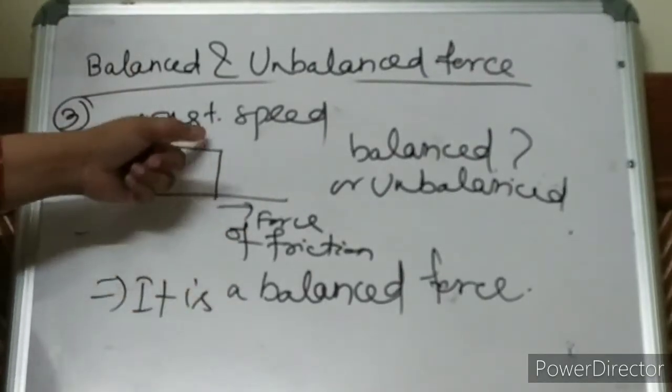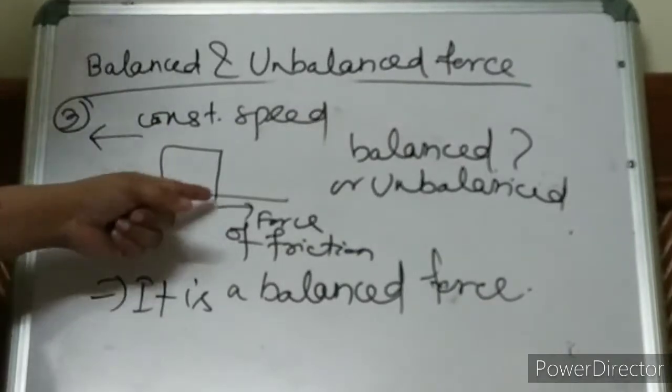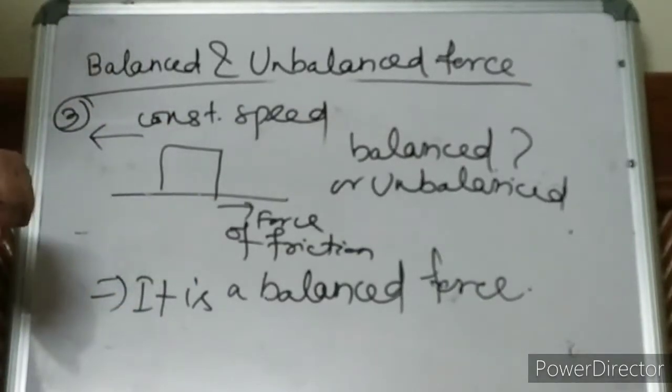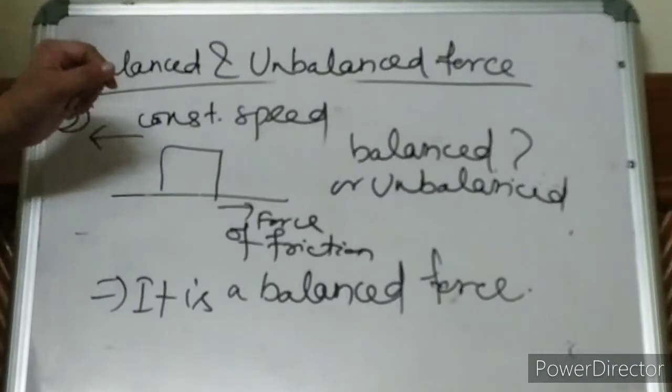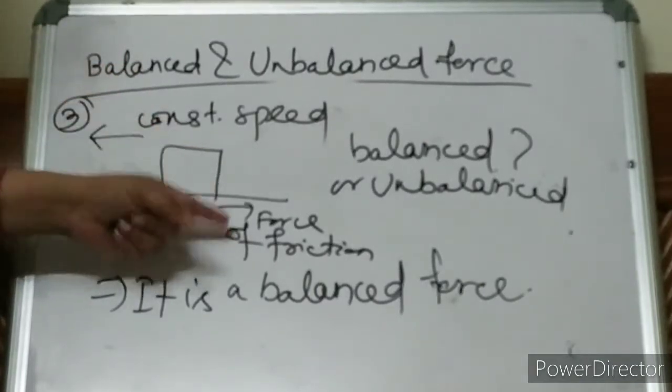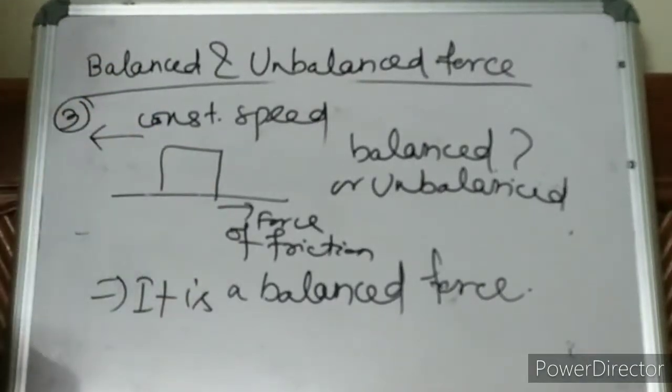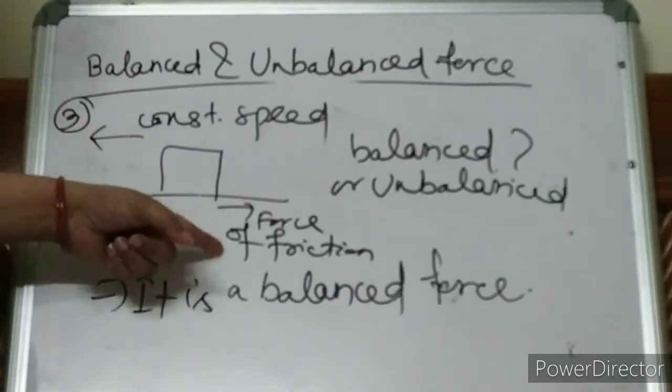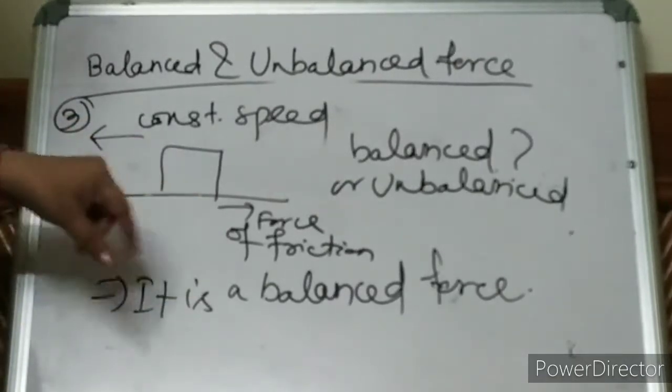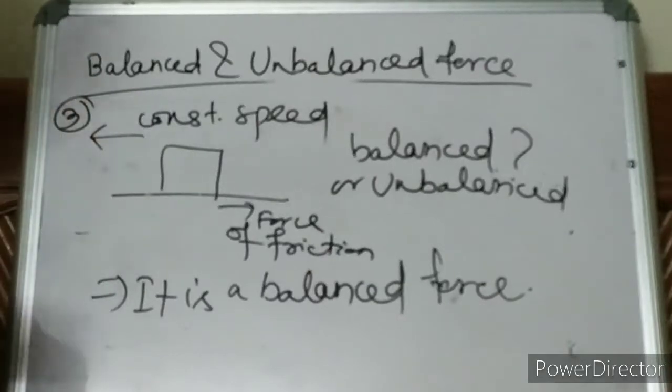Here it is balanced. It is moving with a constant speed. That means this force is balancing the force of friction. Both the forces are balancing. Whatever you are applying and whatever the force of friction, both are balanced. That's why the object is moving with constant speed.